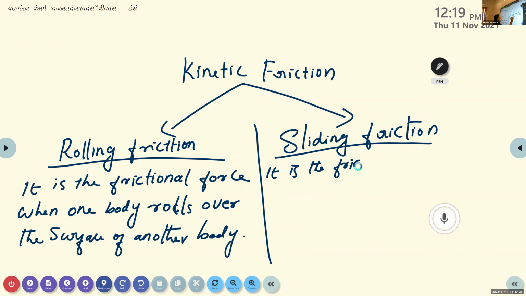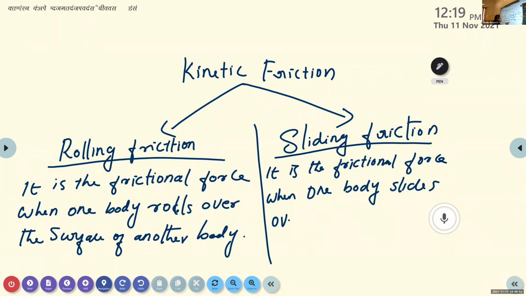It is the frictional force when one body slides over the surface of another body.